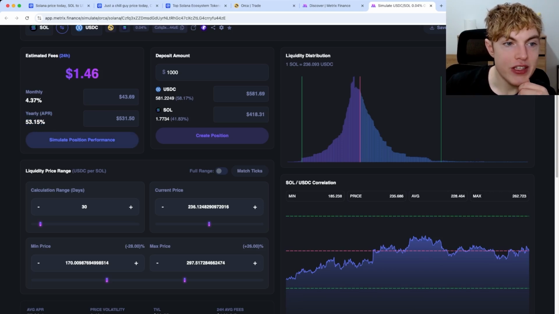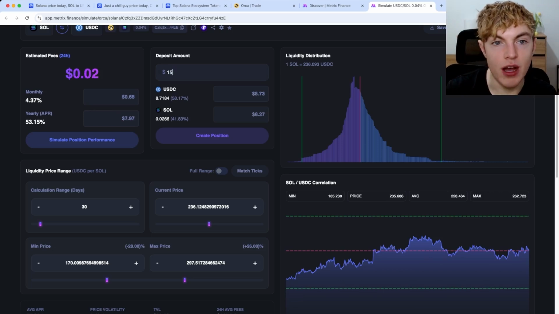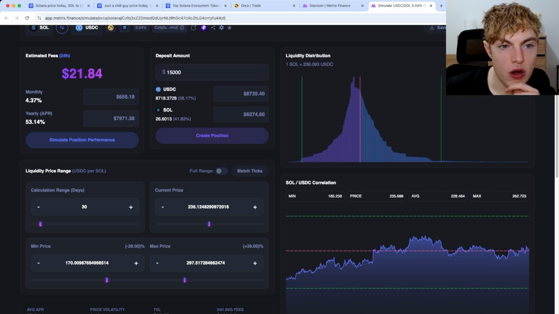And on Metrics Finance, you can see the amount of money that would be per year. This is with a $1,000 investment amount. Say you wanted to invest $15,000. You could see the estimated amount per year, and then the estimated monthly amount. And these are the estimated fees you'd be getting. So you'd be getting an estimated almost $8,000 in fees that the traders are paying.